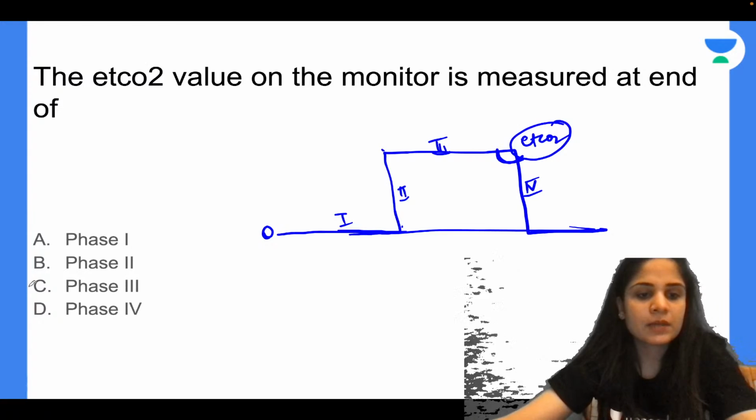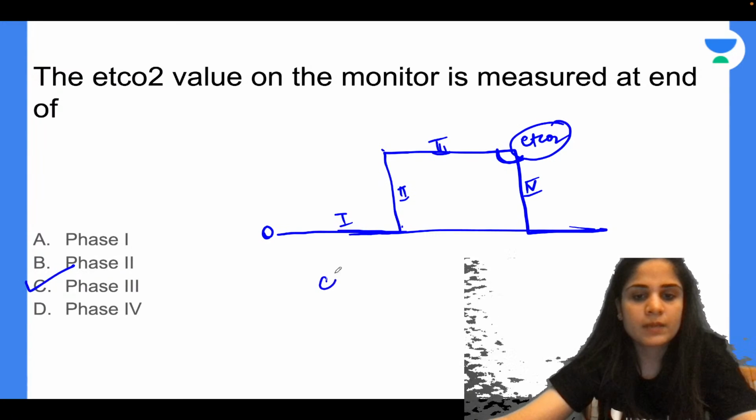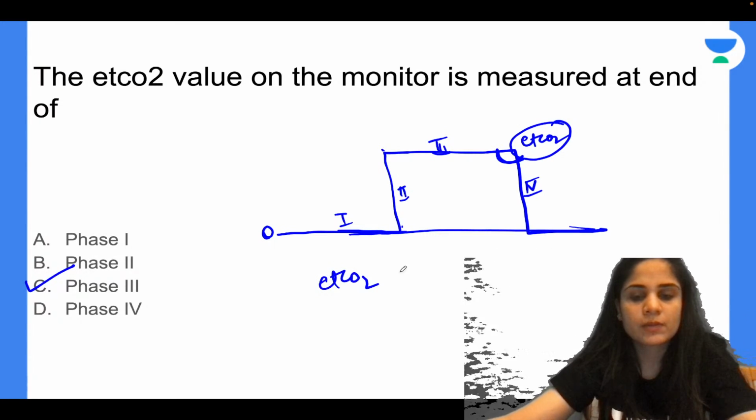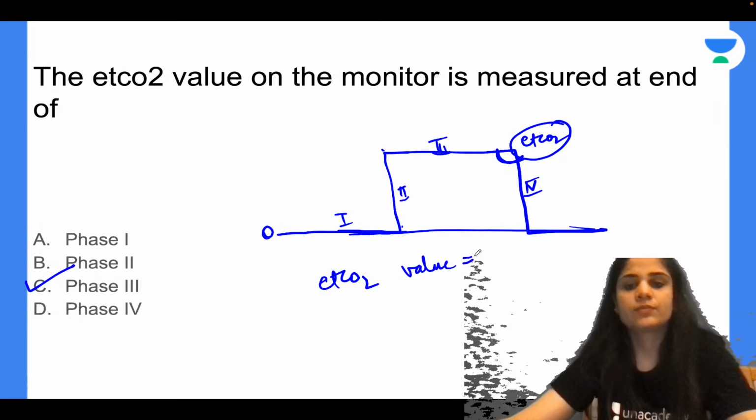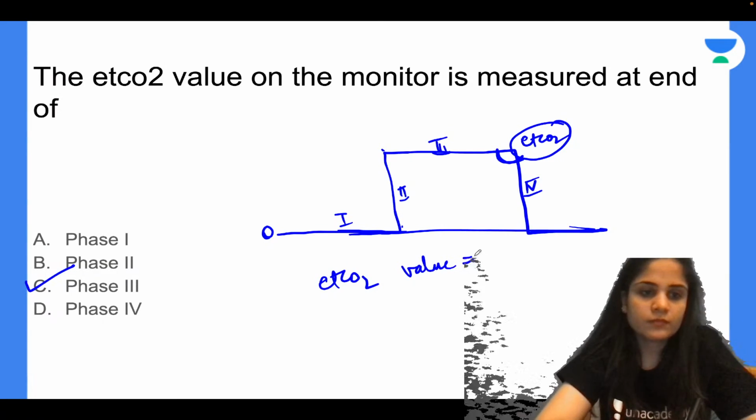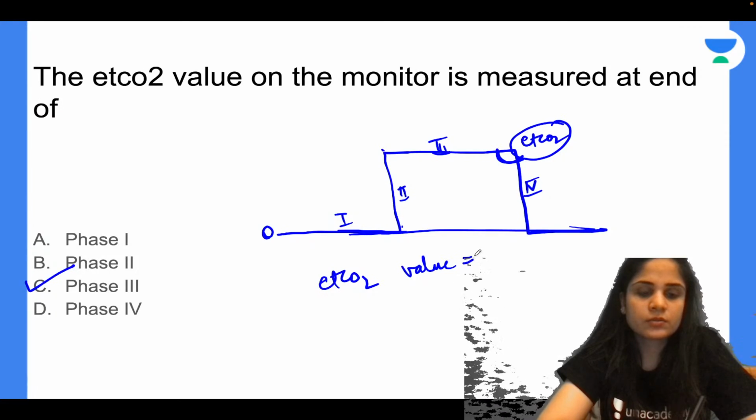Can anyone give me the normal EtCO2 value? What is the range of the normal end tidal carbon dioxide value? Give me the range of EtCO2.